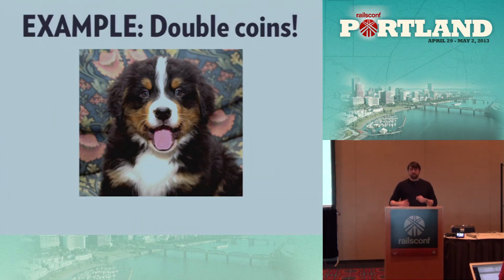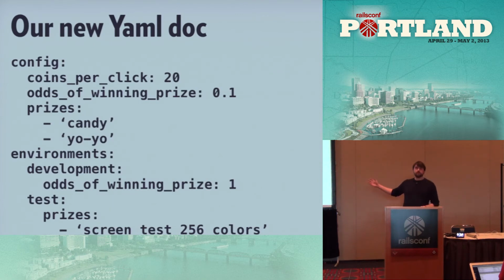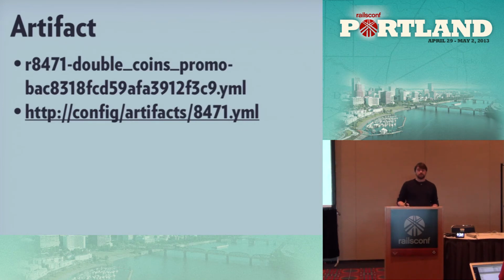So, quick example. Let's give double coins. Let's give 20 coins every time we click on this puppy here. We're just going to go in and change our value in our configuration table. And then we'll run our build process. And there's our YAML doc. Awesome. So here's the information about our actual artifact. We put in the build number and a tag name for it basically, and then a checksum. And then we've also got it on an asset server as well. So if you want to pull this particular version of the configuration, it's there for the taking. That way you can experiment with it, not just in production, but in any other environment as well.